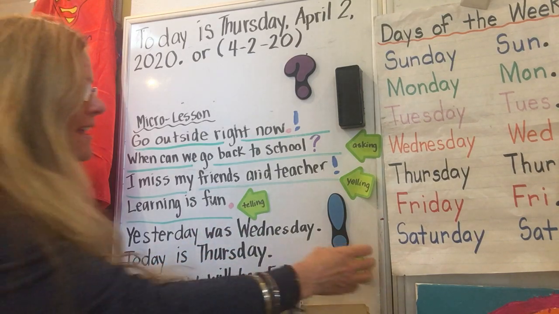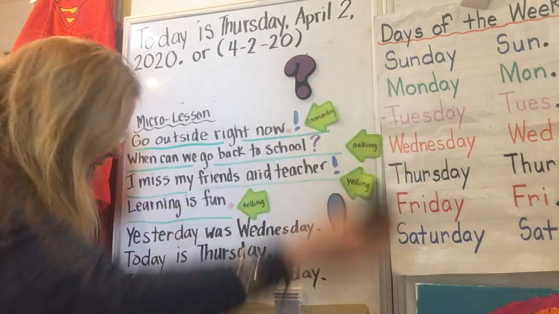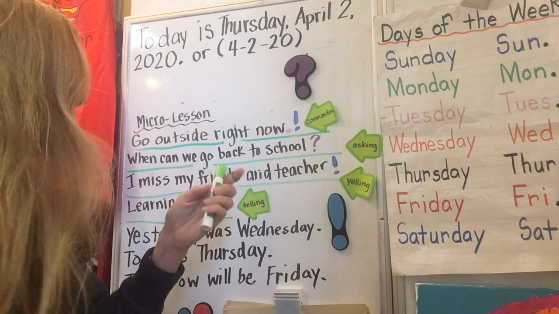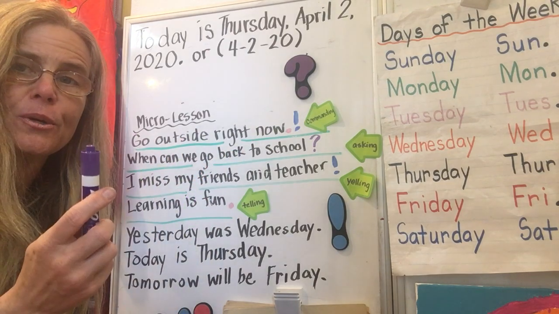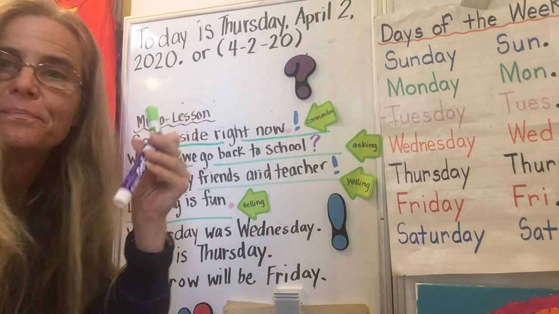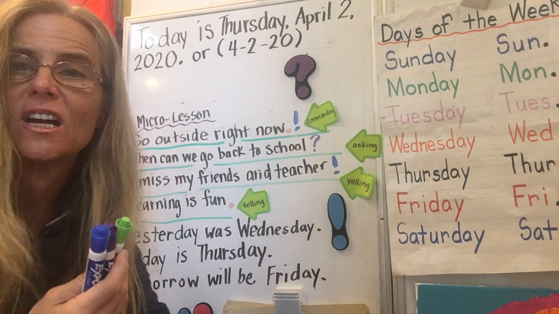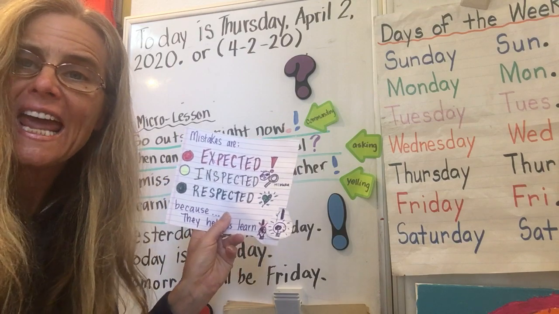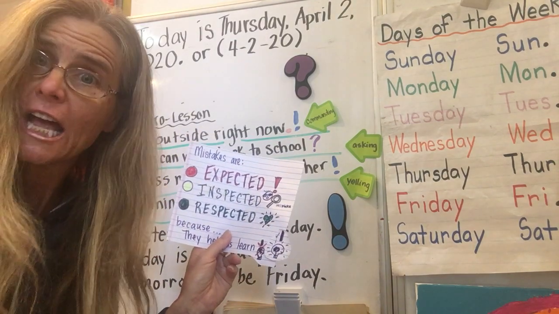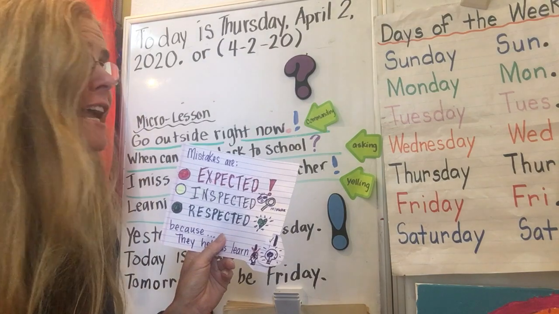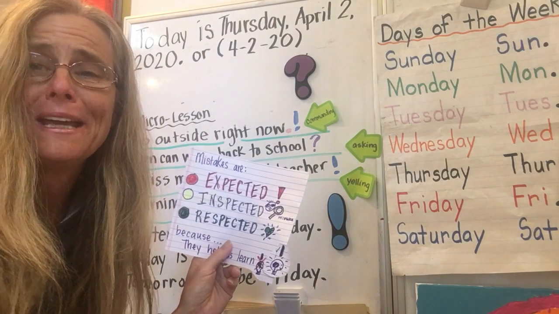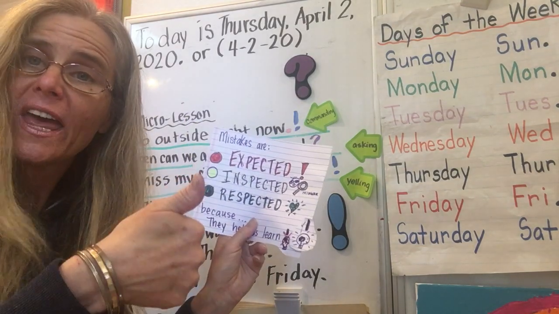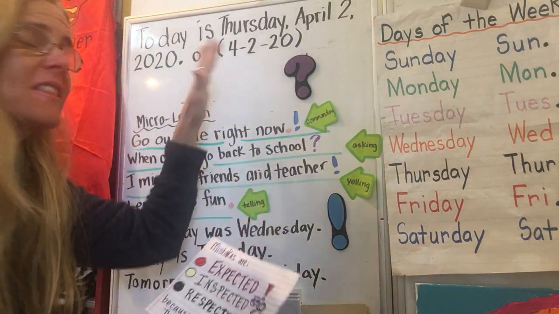Yesterday was Wednesday. Today is Thursday. Tomorrow will be Friday. Now, when I was talking, I picked up a green when I wanted to pick up the blue. And that's the purple. So what did I make there? Uh-oh, I made a mistake. Should I cry? Should I lie? Should I try and run away? Am I gonna die? No. Mistakes are okay. We make them every day, and we make them often.